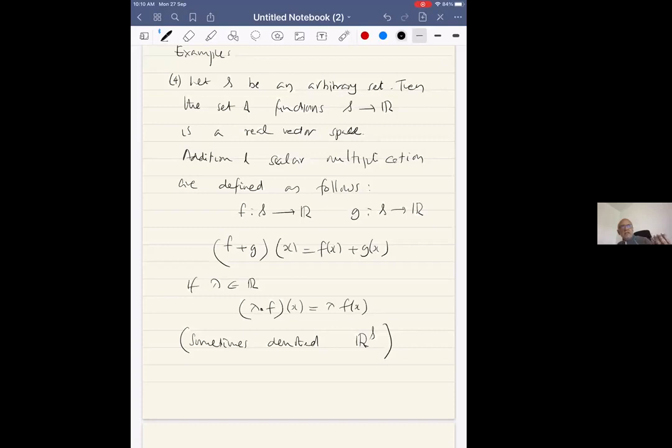If I take the amount of money that each person has in the bank... no, this is a bad example. Let me not try to give examples, because natural examples are mathematical. The point is, this is a useful construction. Just take it on faith that this is useful, because a lot of things that we encounter later will be special cases of this.